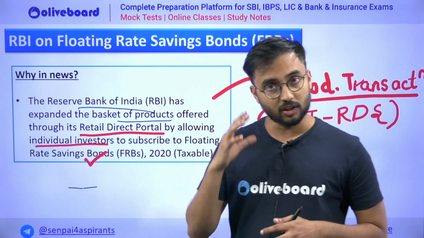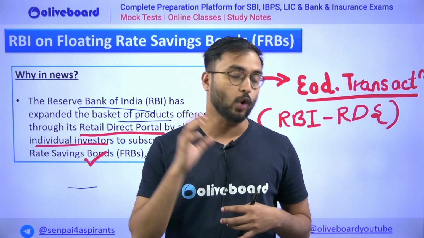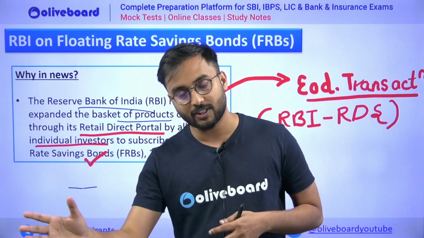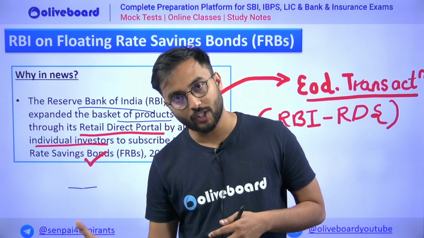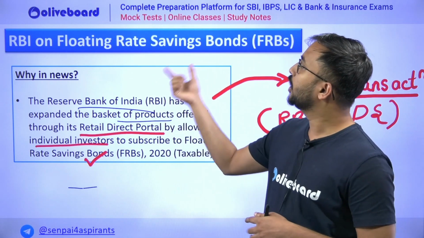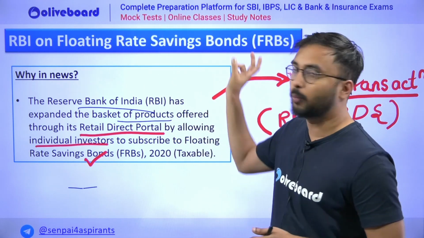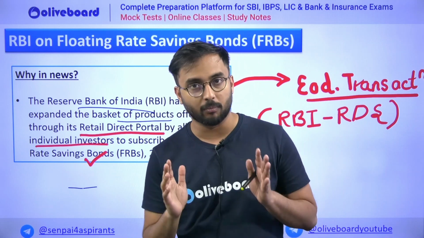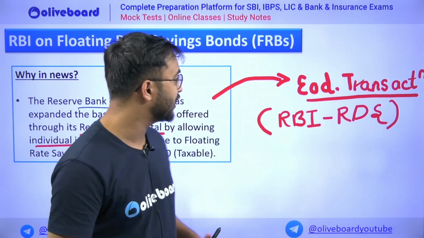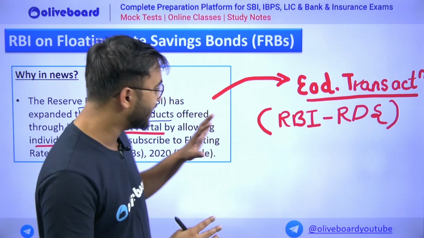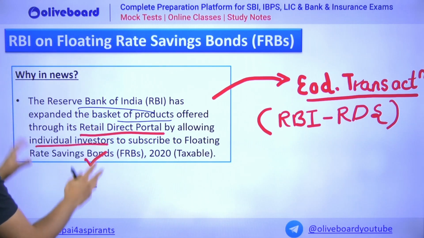So now investors will not only invest in government securities and RBI issued securities but also in the floating rate savings bond. When we talk about floating rate savings bonds, the most important topic that comes to our head is bonds. But first let us understand why RBI has taken this decision.